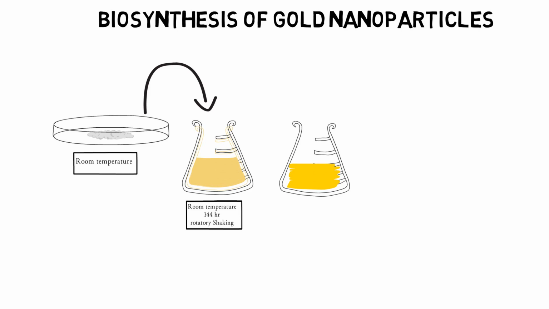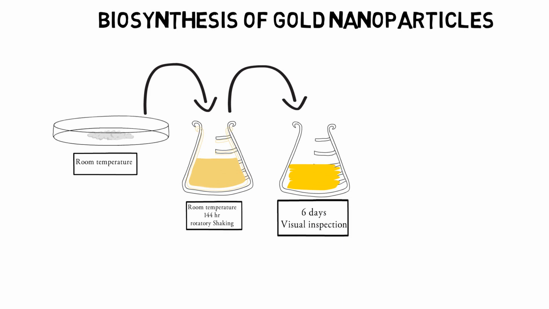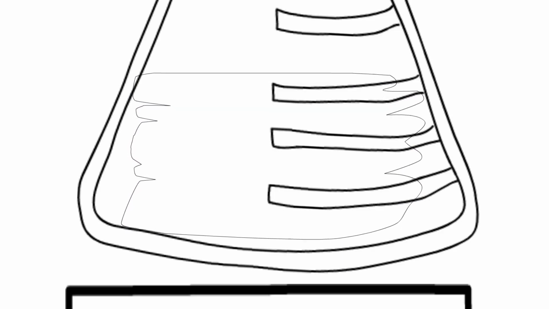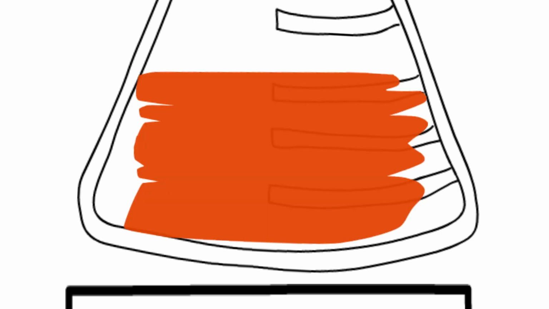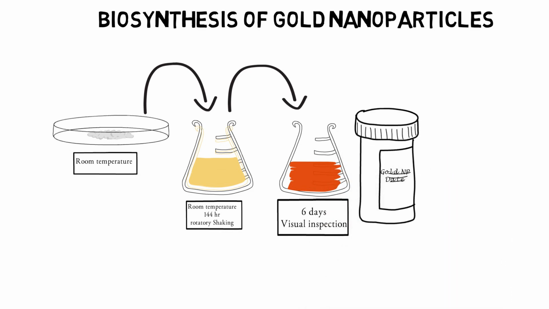The harvested mycelia is transferred into the prepared precursor solution, and after 6 days, there was a color change from yellow to wine red, which looks like that. And these gold nanoparticles are filtered out from the solution and stored as a powder.